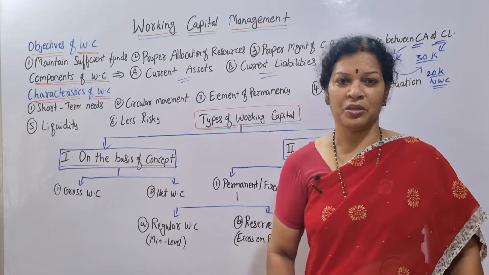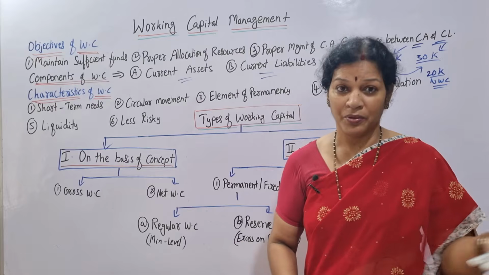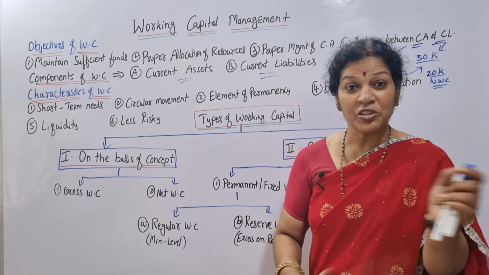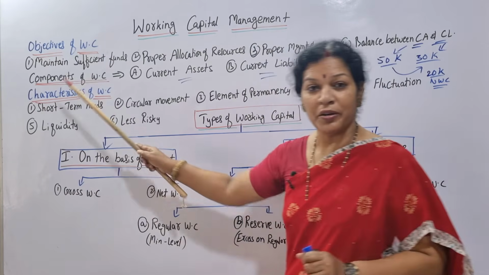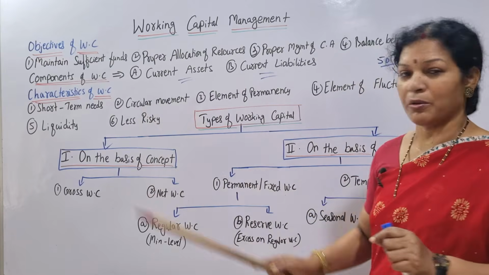Transportation charges I want to pay. I want to buy raw material for the working process. These are all short period transactions. So from the short-term needs point of view, working capital is important. This is one characteristic. The second one is circular movement.